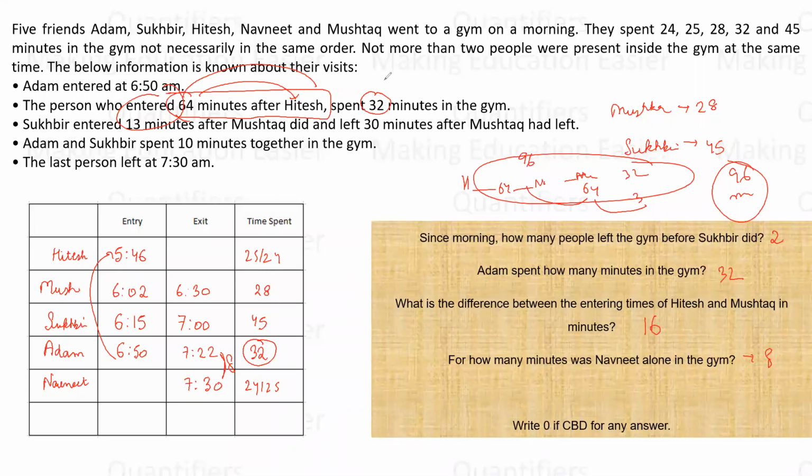I understand that you might be thinking of Hitesh's exit and then 64 minutes, but when they say entered, they are telling us in relative terms. Okay. Is it clear, everyone?